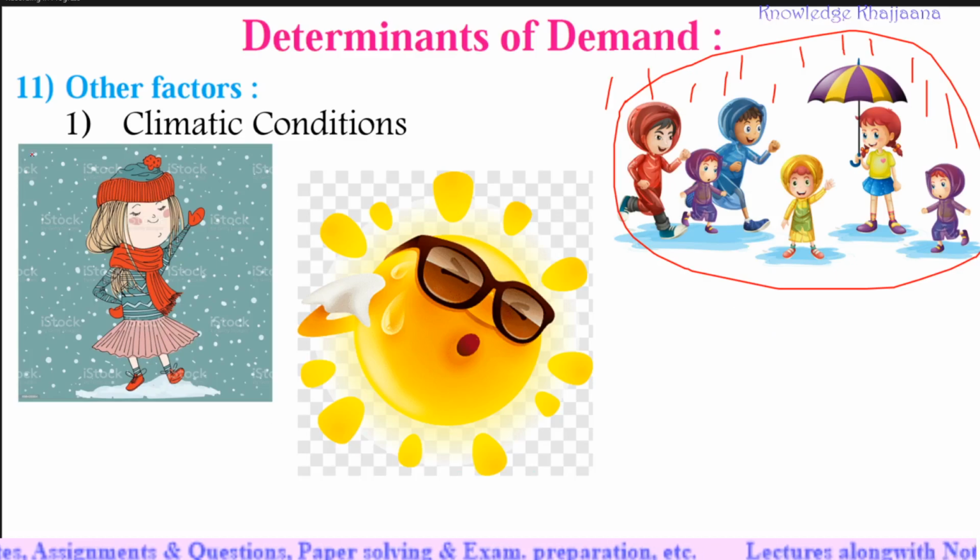Similarly, in winter days, see, snow is there everywhere. What do we feel? We feel cool. We feel cold, chilling. So what do we tend to have? We tend to have the woolen clothes. See, these are the woolen clothes worn. The woolen clothes are neither worn in rainy days nor worn in sunny days. So the demand for woolen clothes will be in the winter days only. So demand depends on the climatic conditions, means seasons.